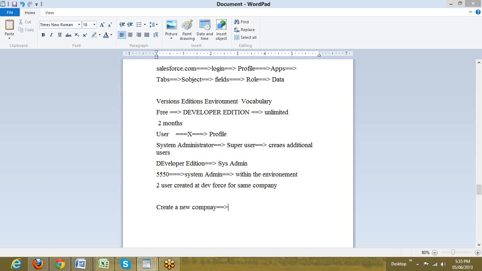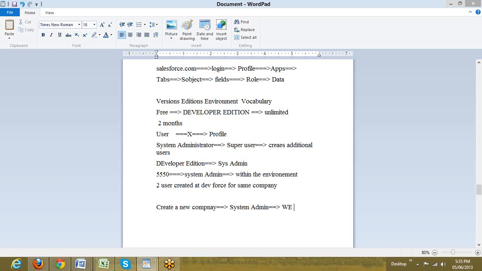In that new company, it creates a system admin profile, and we would become that system admin. So there is no way a second user of a company can be created at developerforce.com. Every registration at developerforce.com creates a new company registration and a new system admin in that organization.